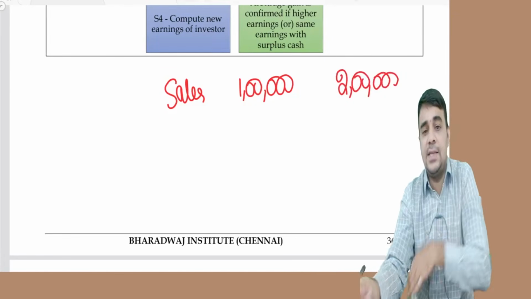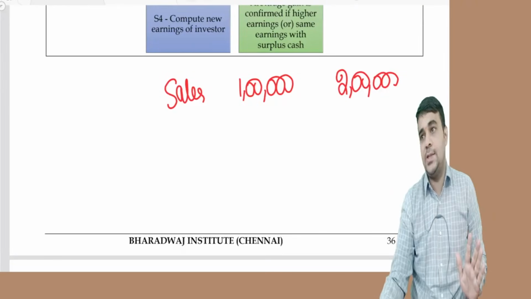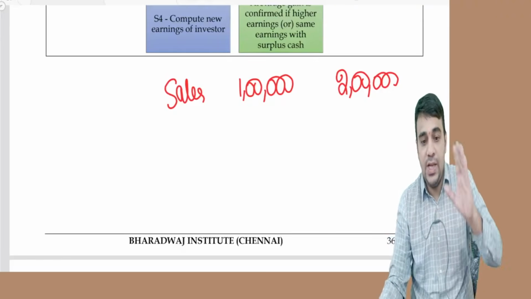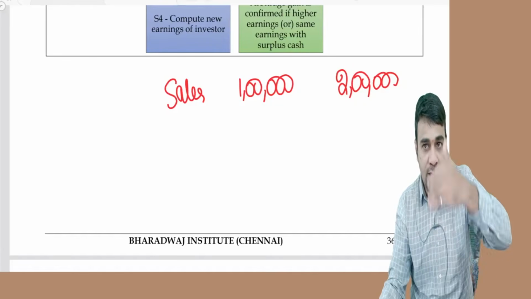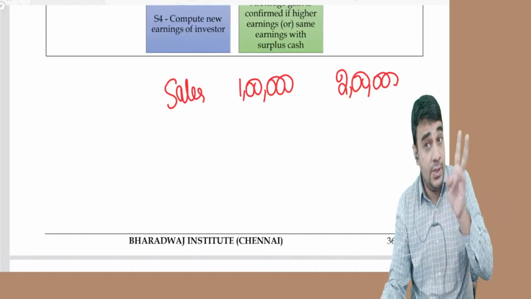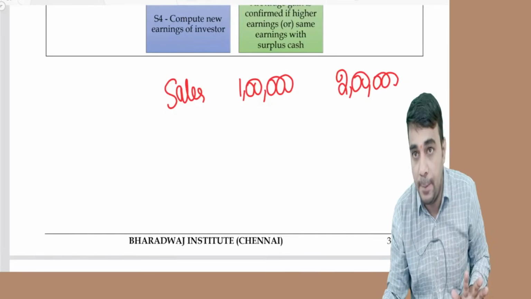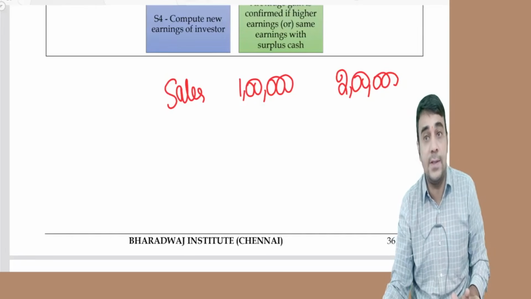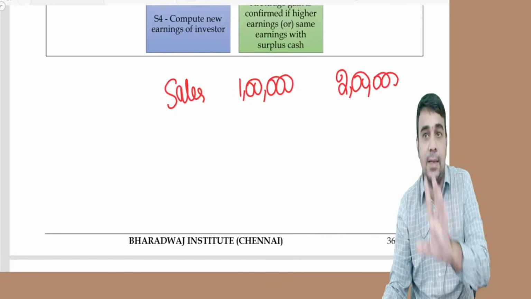If sales is doubling, ideally PAT should double. Sales is the effort I put in the company. Ideally, profit should double. Instead, profit may triple, or go up by 250%, 300%, 400%. If that happens, leverages exist in a company.